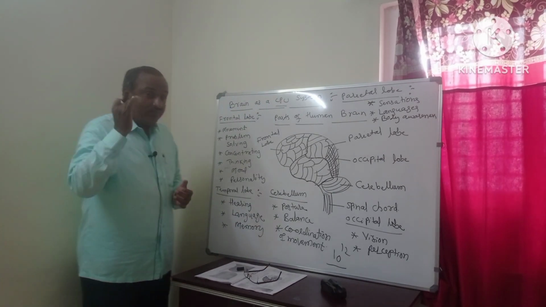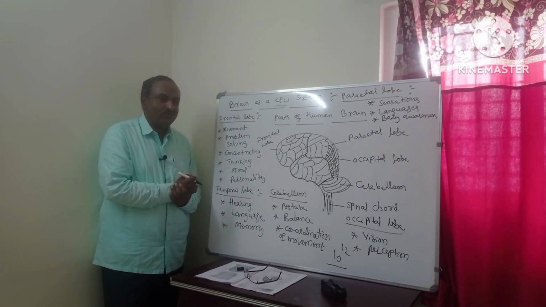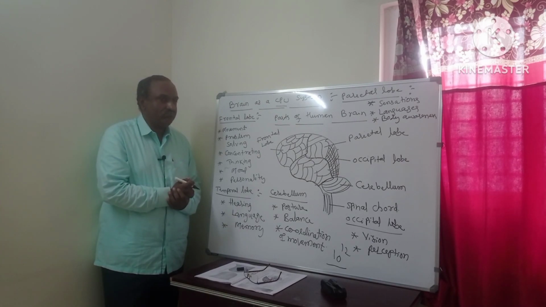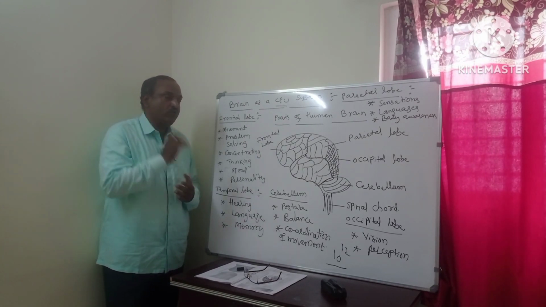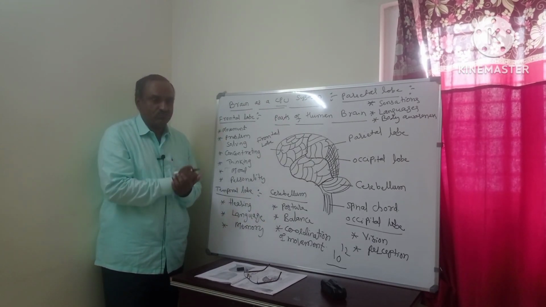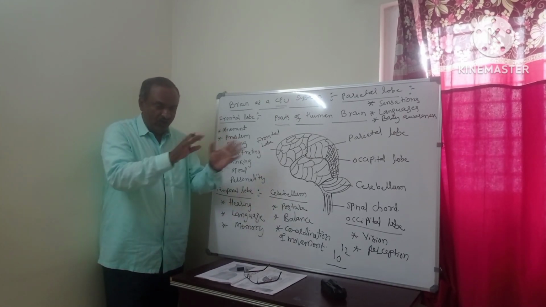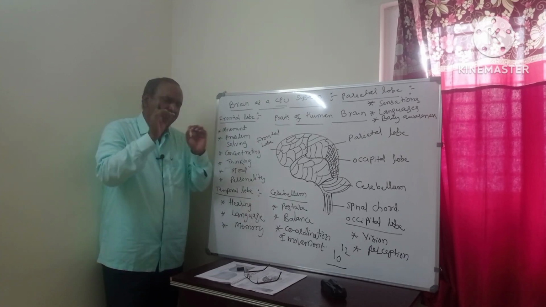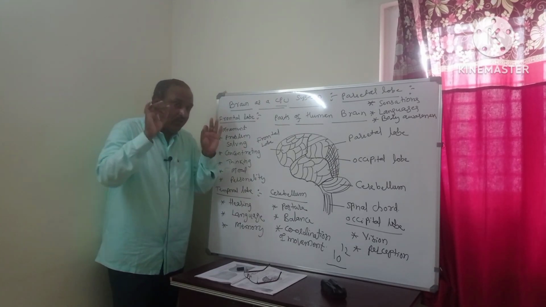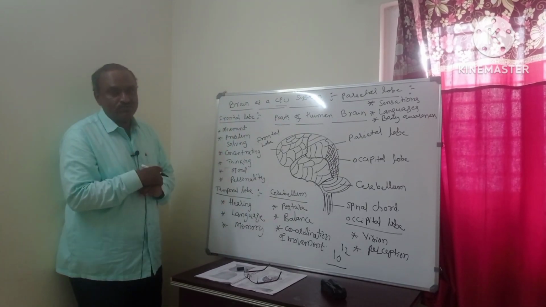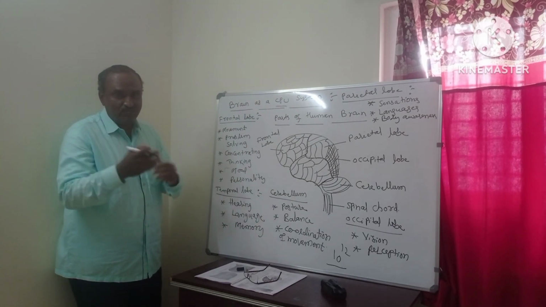Apart from this, the central processing unit has the microprocessor. The processor should be there. That processor will process all the things. Suppose add two numbers, it will add. Subtract two numbers, it will subtract. Divide two numbers, divide. Multiply, whatever operation, the processor will do all. 8086 is a microprocessor.